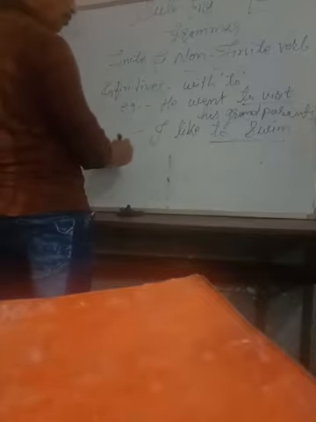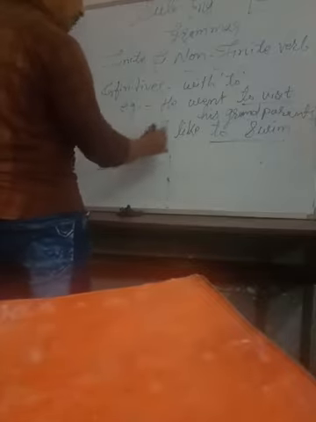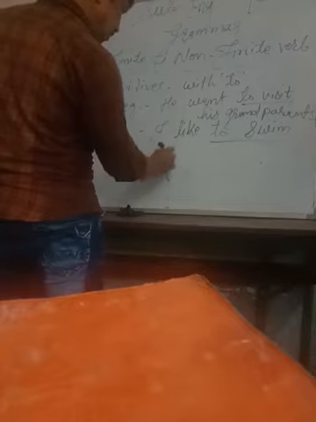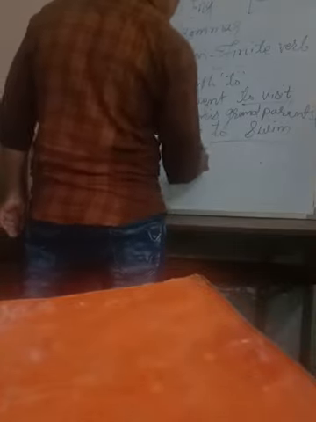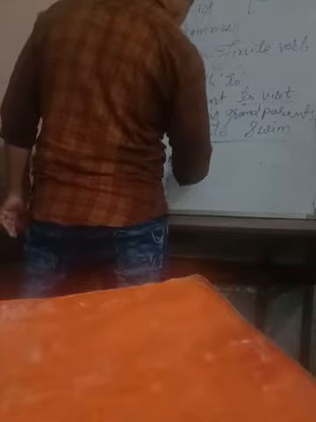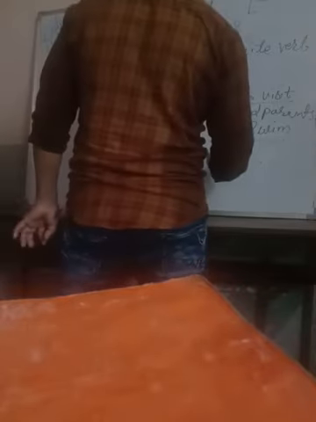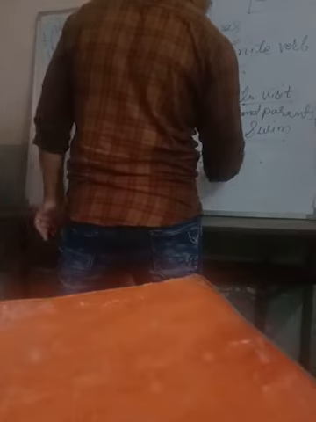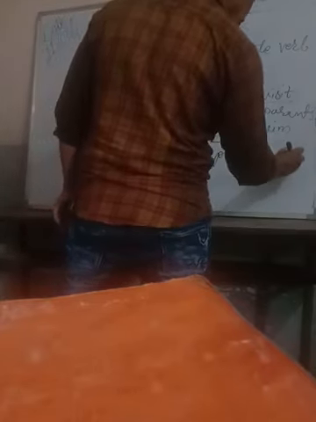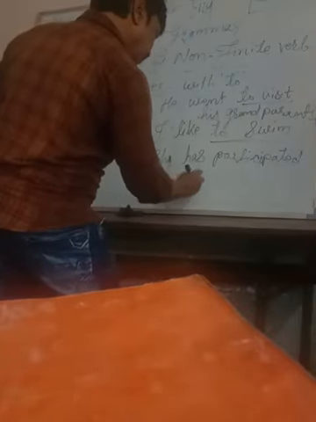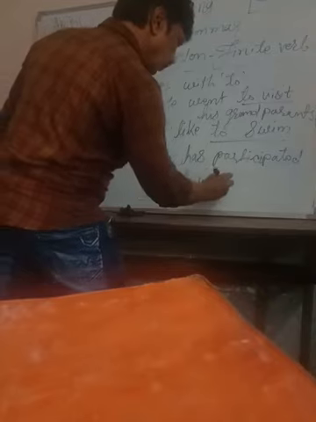Now, look that we can make many sentences. He has participated to win the prize.